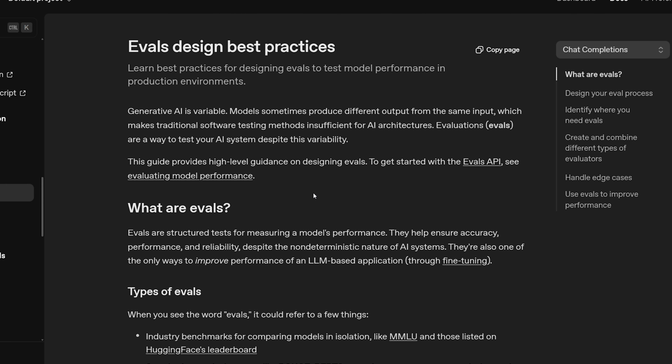Now let's go ahead and actually jump into creating our own evaluations and running them for the first time. We're going to see how to do it through the UI, like I said, and then later in the video, we're going to see how we can do it programmatically. So yeah, hopefully you're excited.